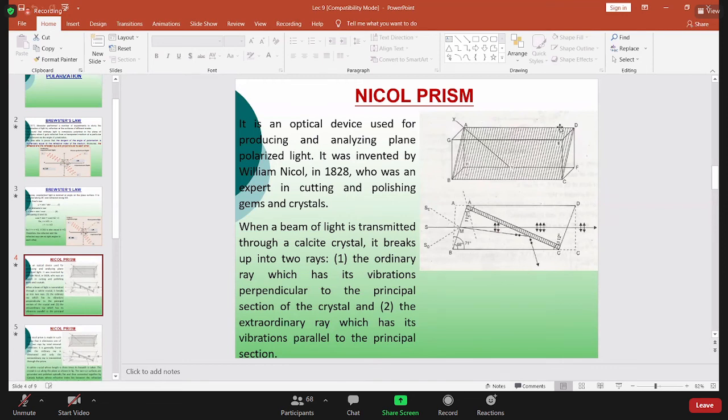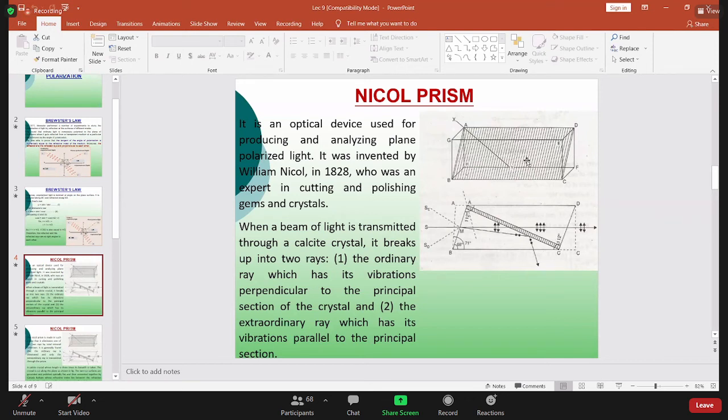So you can see this plane A, B, C, D. Along this plane, along the principal axis, at first you have to cut the normal calcite crystal. Then you have to polish it, because the surface should be smooth. Then you have to cement it with another material. What is the material? The name of the other material is Canada balsam.